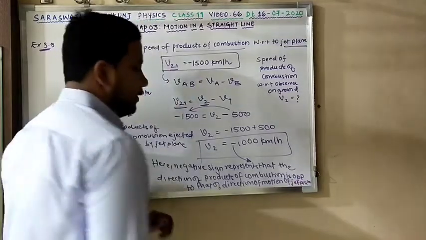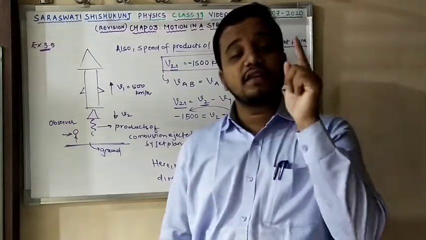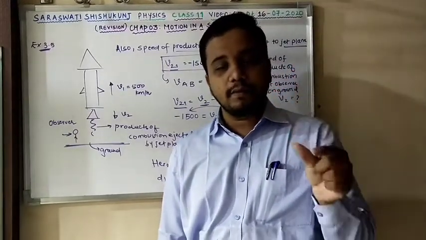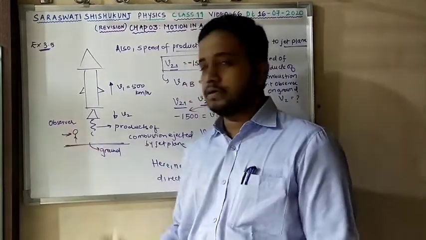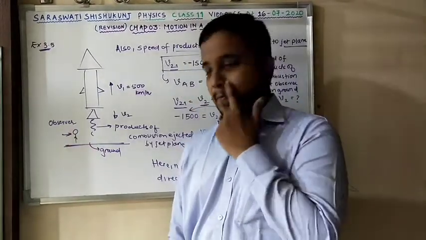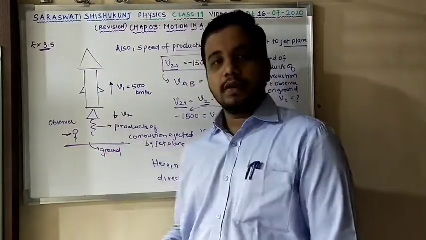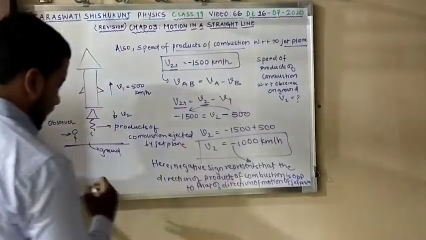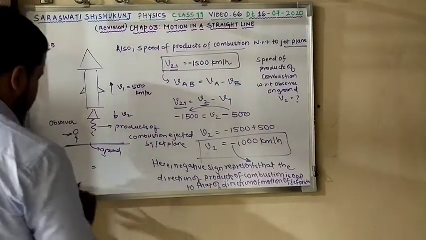Hope it is perfectly clear. Remember one thing. Here they have asked the speed of combustion products ejected with respect to this observer on the ground. Now think about it. The direction of the product of combustion ejected is towards the ground. So if you want to write the magnitude, that is V2.